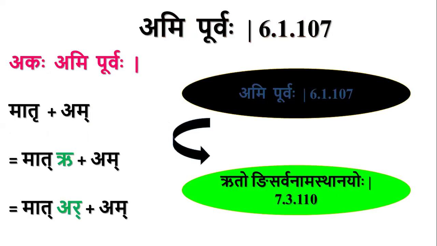In yesterday's class, while explaining Amipurvaha, I told that whenever there is Rukara followed by Pratyaya, there will be application of Prutogni Sarvanamastana Yoho by blocking Amipurvaha, since this is Varnakarya and this is Angakarya.